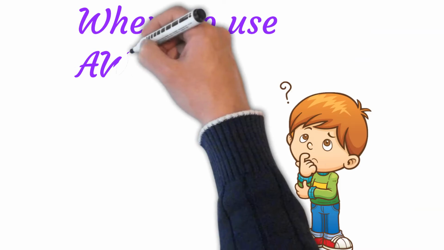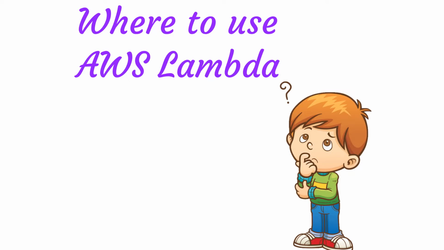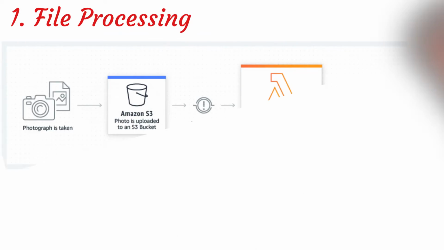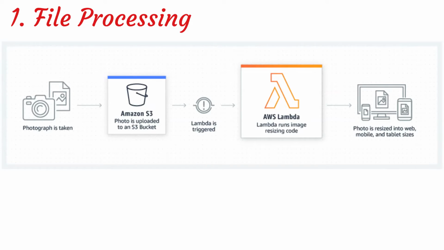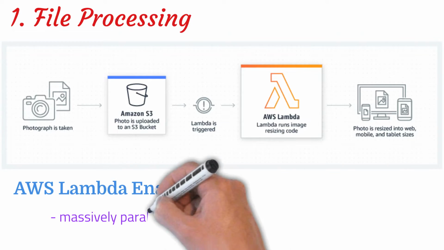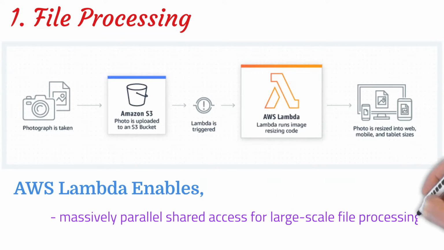Let's see some popular use cases in AWS Lambda. 1. File processing. Use Amazon S3 to trigger AWS Lambda data processing in real time after an upload, or connect to an existing Amazon EFS file system to enable massively parallel shared access for large-scale file processing.